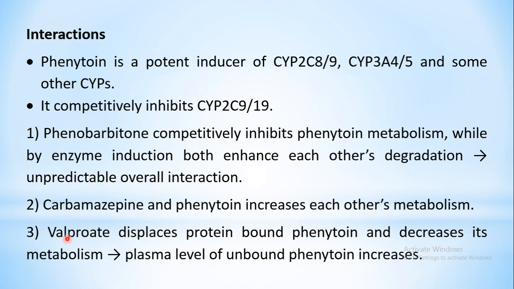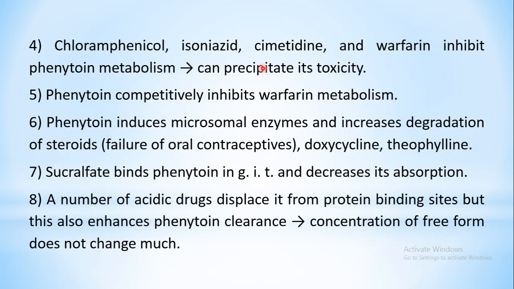Valproate also decreases the metabolism of phenytoin. So one more interaction is that it can decrease its metabolism also, and again it will increase the plasma levels of phenytoin. Very high plasma levels of unbound phenytoin will be seen, so that phenytoin toxicity can be precipitated. The next interaction is with chloramphenicol, isoniazid, cimetidine and warfarin. All of these drugs can also inhibit phenytoin metabolism, so that the free form of phenytoin will again be increased and it can precipitate the toxicity of phenytoin.